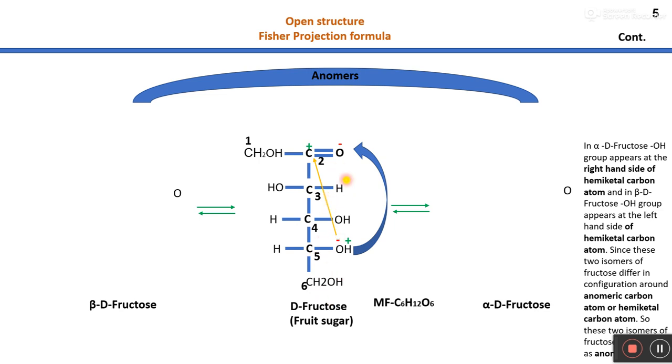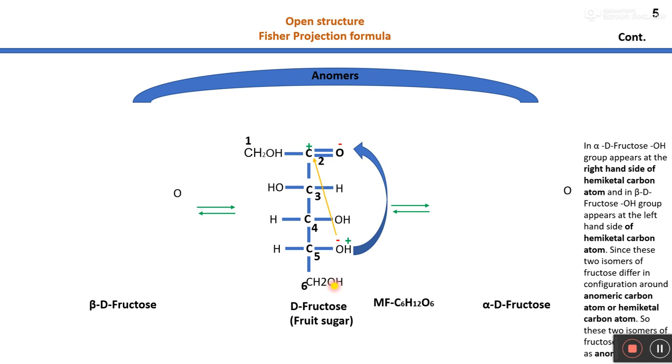On the basis of its structure, it is found to contain a ketonic group at the second carbon atom, and the first carbon atom and sixth carbon atom have a hydroxyl group, right?